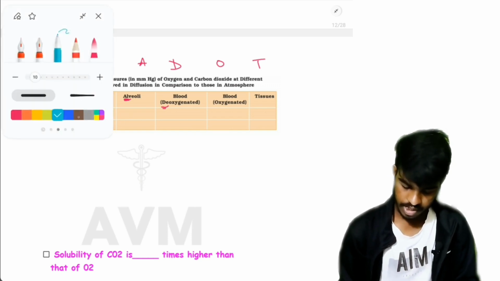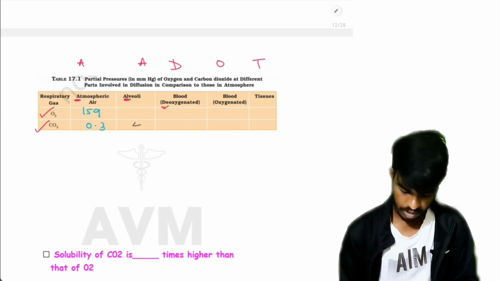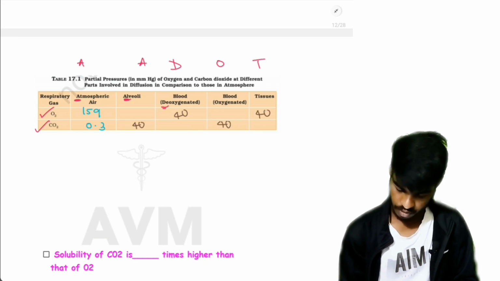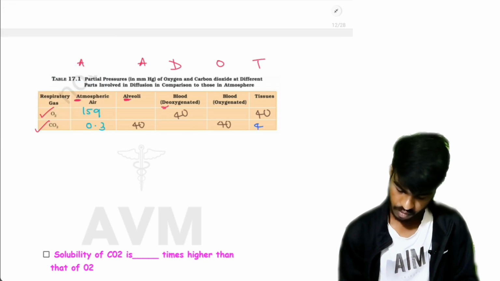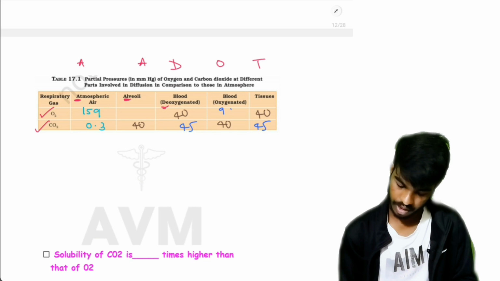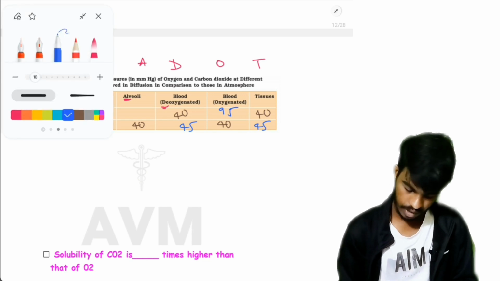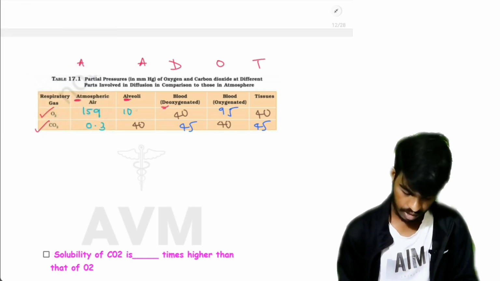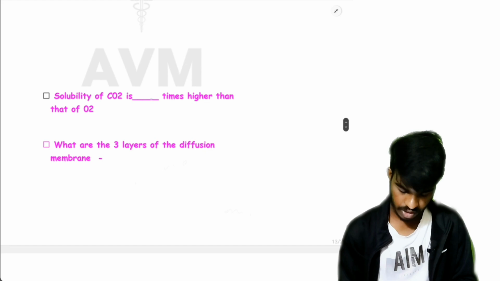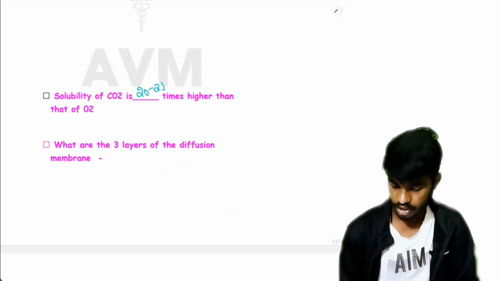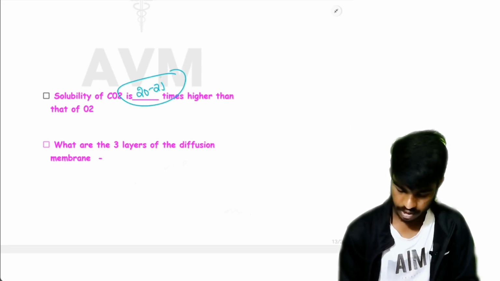Here is a trick to remember this: 40, 40, 40, 40 and 45, 45, 95, and here 104. Next, solubility of CO2 is 20 to 25 times higher than that of O2.